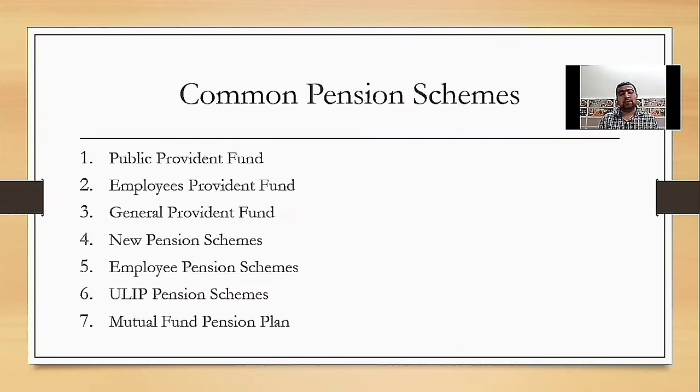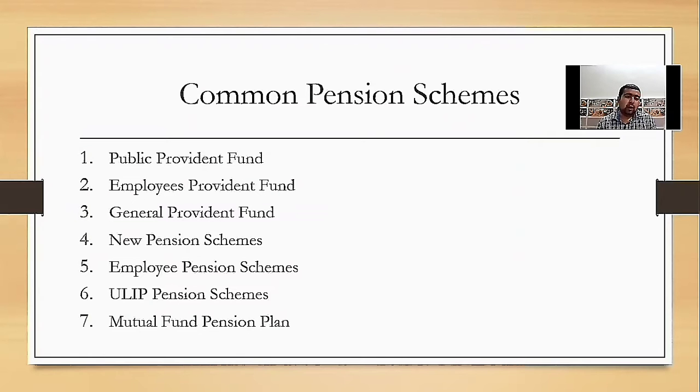The tenure of this scheme is 15 years and the interest rate is 8.70. After that, the minimum amount to deposit in public provident fund is 500 and the maximum amount is 1,50,000. After that, the most important part in public provident fund is that it provides tax benefit.